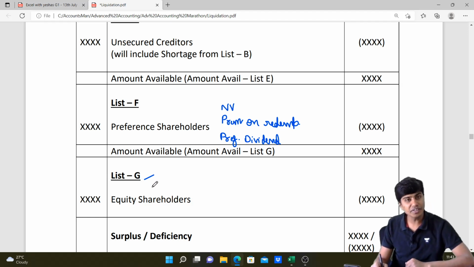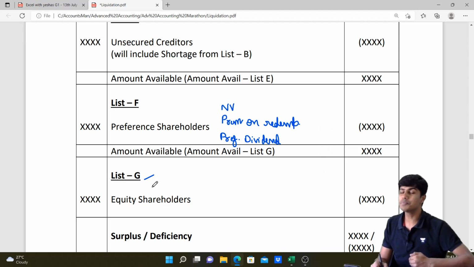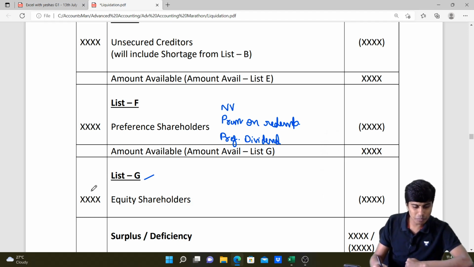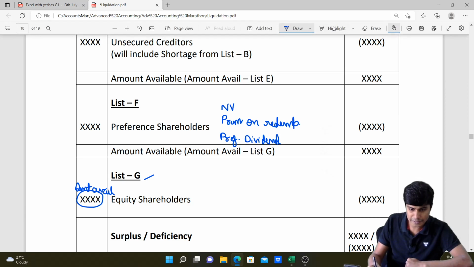List G will have equity shareholders. So what is the amount payable to equity shareholders? Here we don't compute premium for equity shareholders or dividend to equity shareholders to the extent accrued. No, all of those won't come. We'll see the amount available after paying everything else. No, sorry, amount payable.